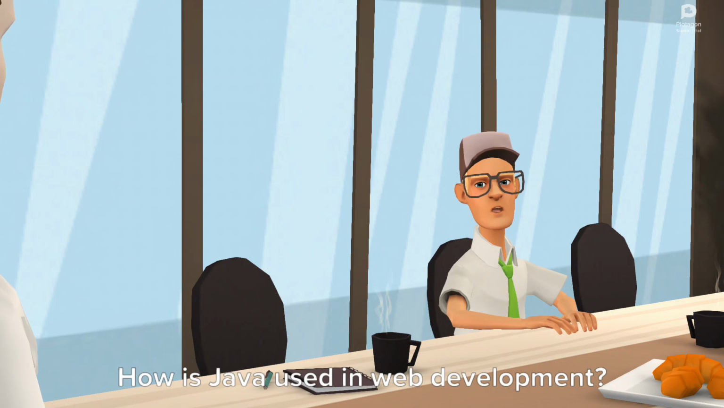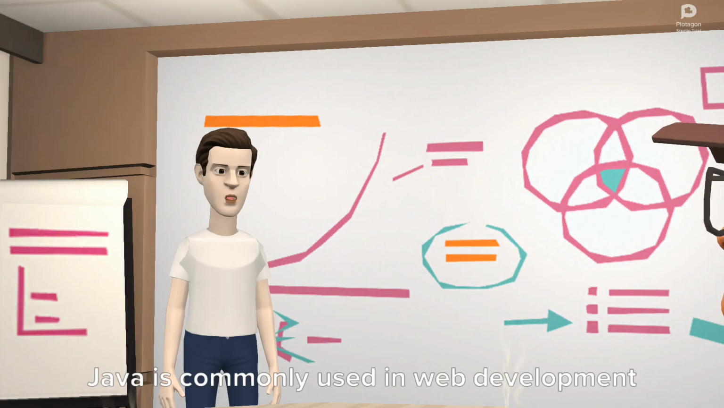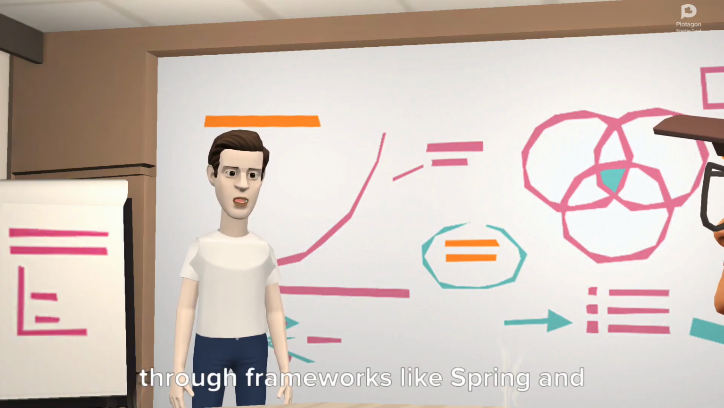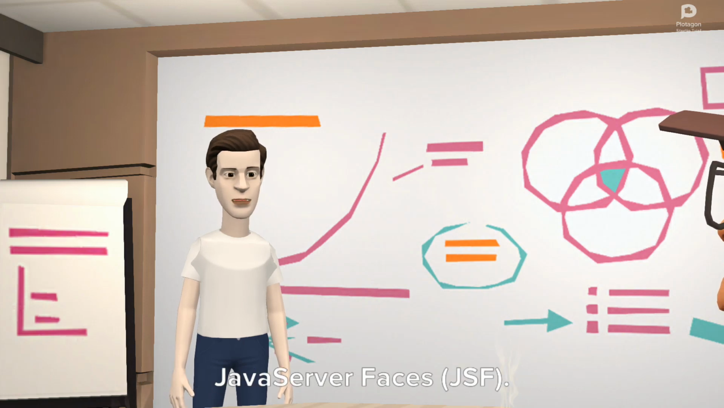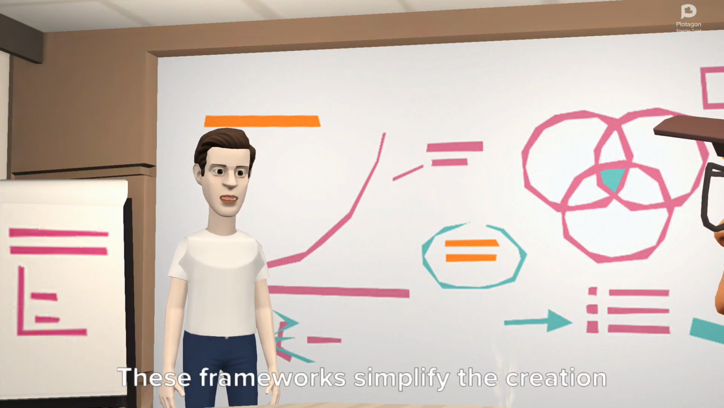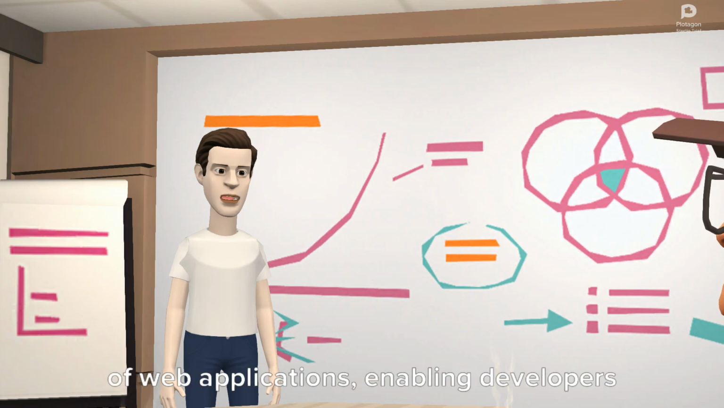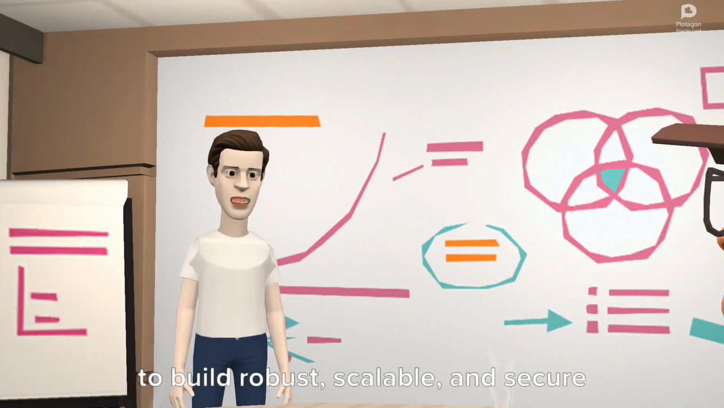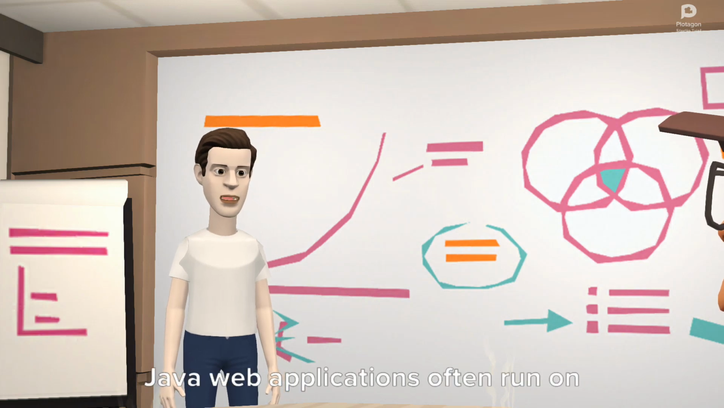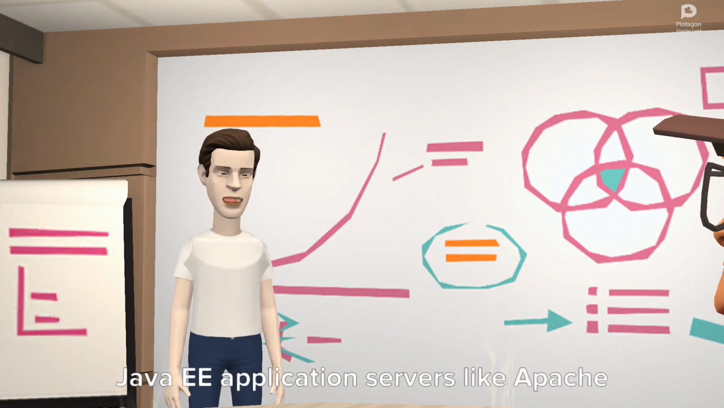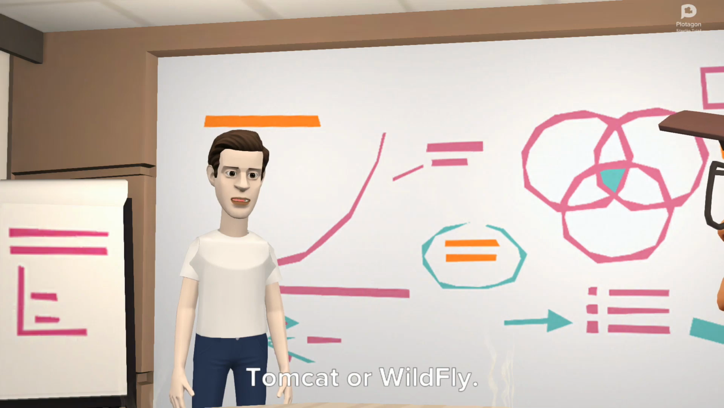How is Java used in web development? Java is commonly used in web development through frameworks like Spring and JavaServer Faces, JSF. These frameworks simplify the creation of web applications, enabling developers to build robust, scalable, and secure systems. Java web applications often run on Java EE application servers like Apache Tomcat or WildFly.